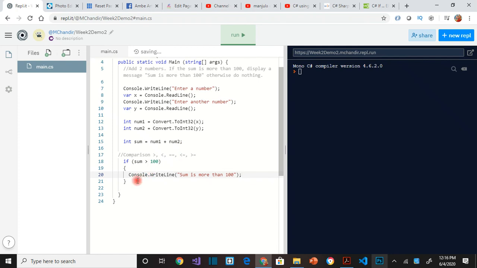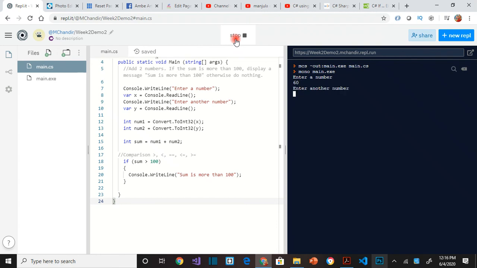Okay, so what happens if this is not the case? Nothing happens. No, nothing else happens. Do nothing means you don't write any code for that. So let's run this. Enter a number. Let me pick a big number. Another number is 90. So it tells me sum is more than 100.